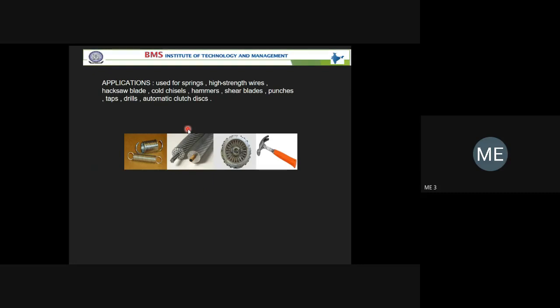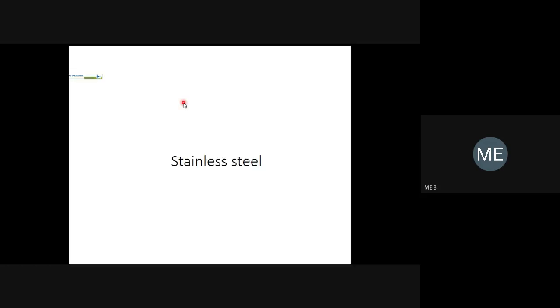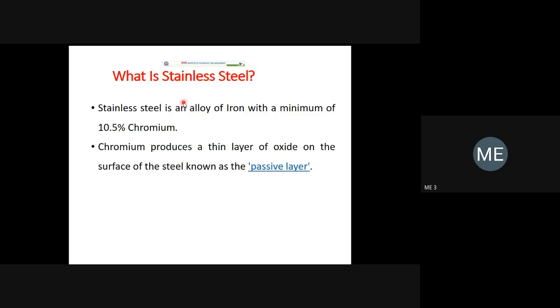Especially high carbon steels are used in springs, high strength wires, hacksaw blades. I'll not go and read it. It is available. But the only thing is stainless steel. You are familiar with stainless steel.